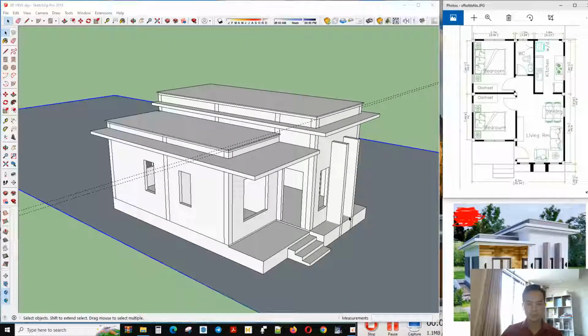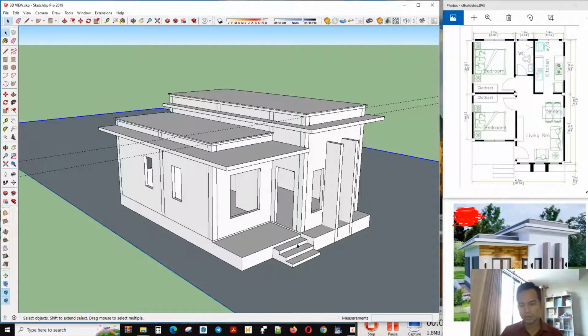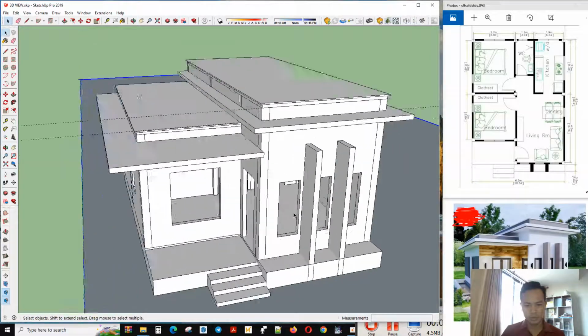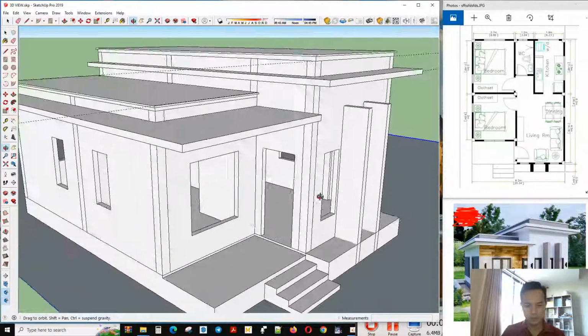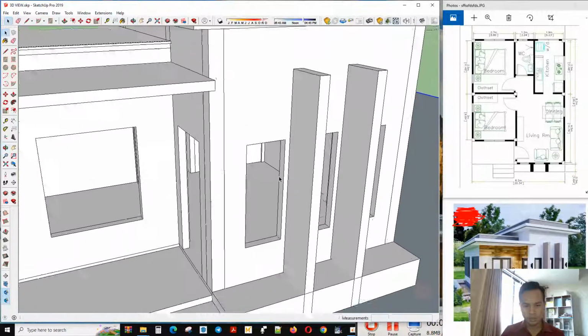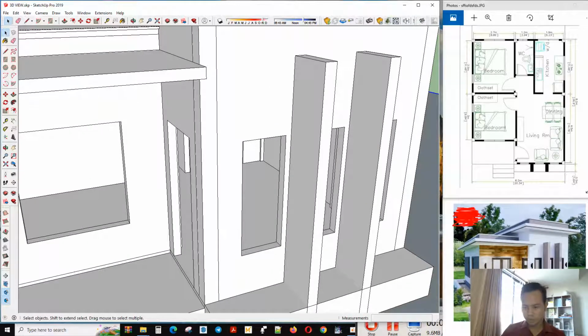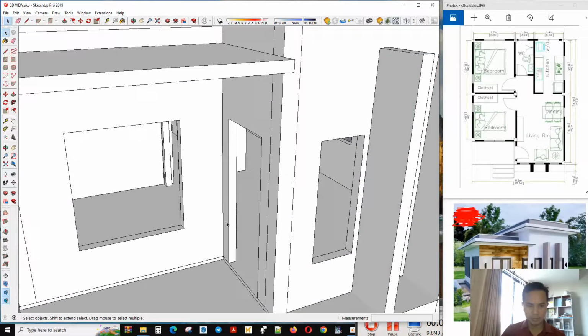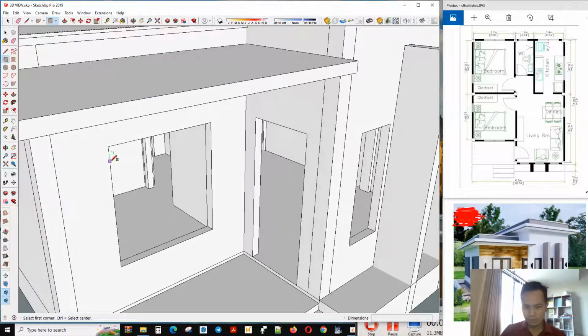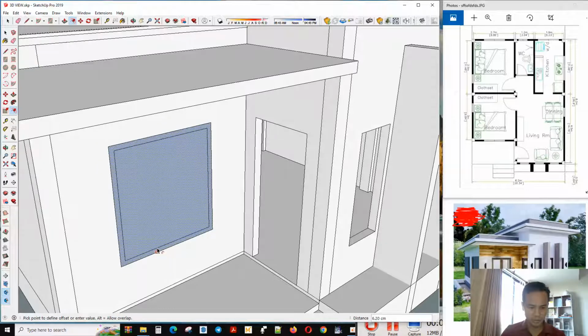So in this video we will continue our design. In the previous video we finished the roof design, and in this video we will make the window outside. So now we can start. We will choose a sliding window. I start to make the window frame first. So here's the window frame.